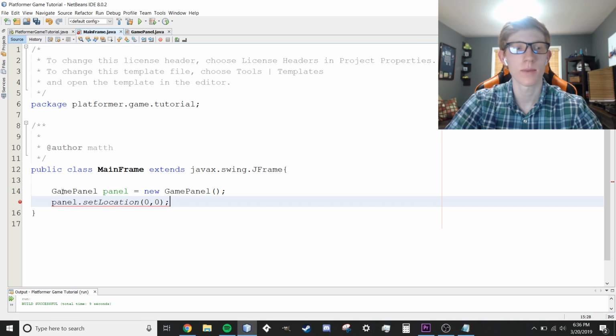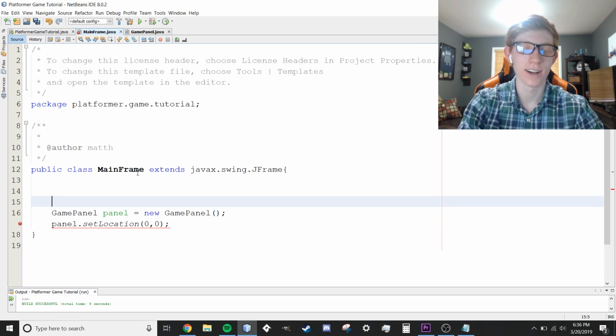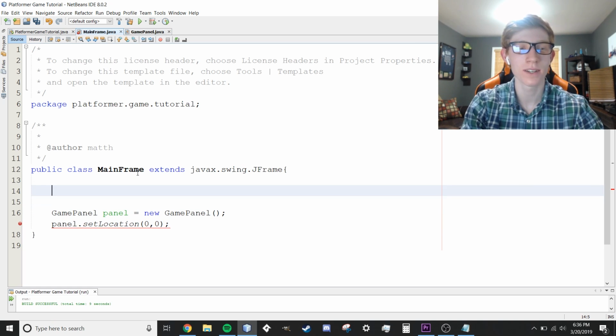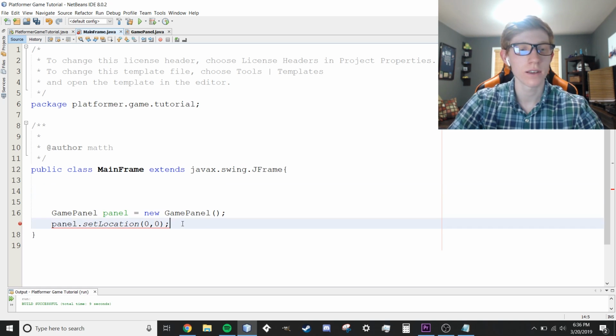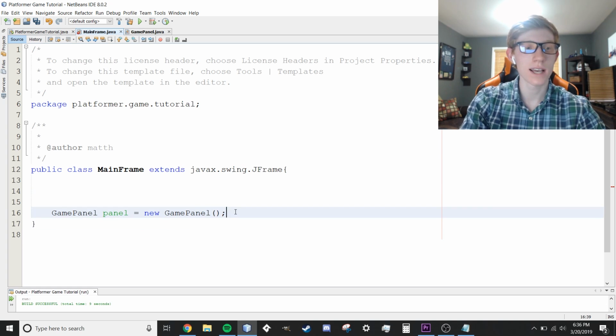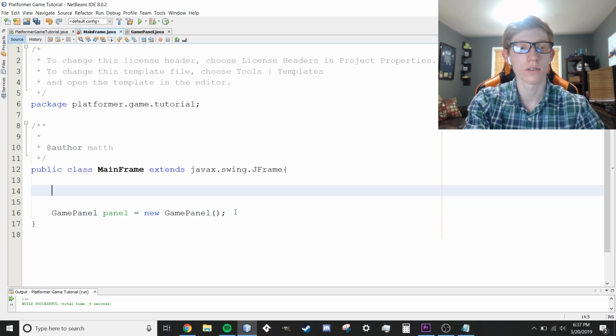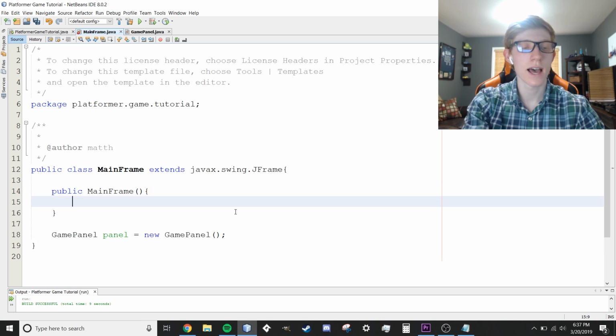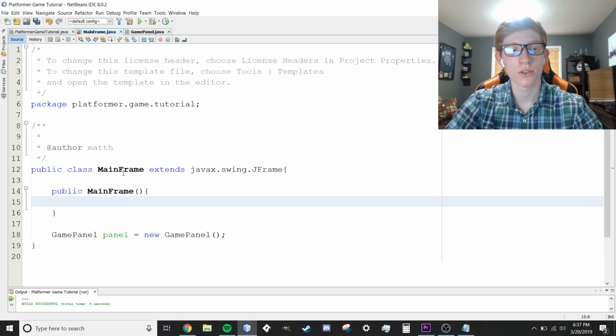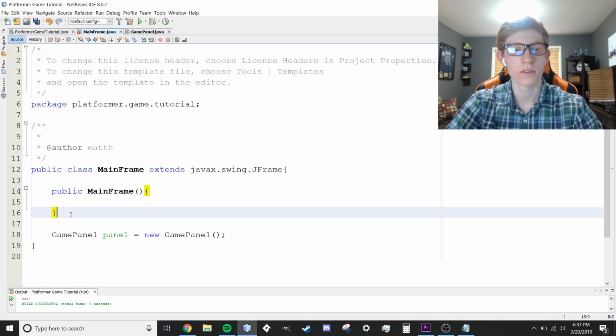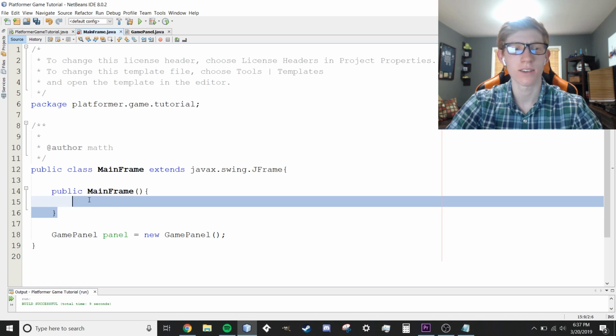Oh, this is an obvious mistake. My bad, guys. Sorry, I know I said I get annoyed when people make errors, but we're human. I made a quick error here. We can't just start creating things already because we're still within the class, we're not within the constructor yet. So we're going to create a constructor first. Type public MainFrame just like that. And now whenever our MainFrame is created, this is like the create event if you're used to GameMaker, or maybe Unity has create events too, I'm not totally certain. But every time we create a MainFrame, all the code within here is going to be run.